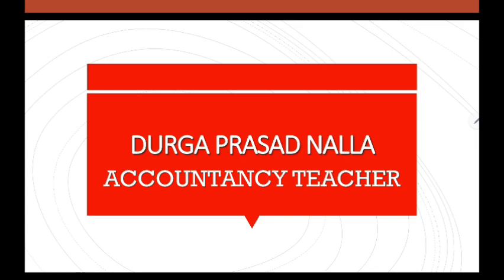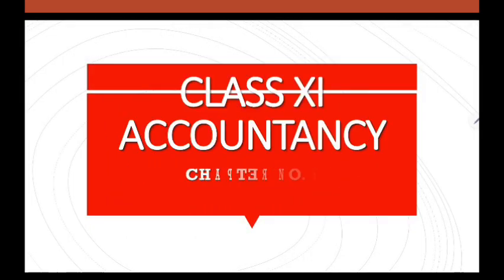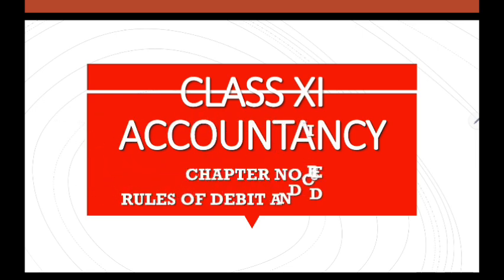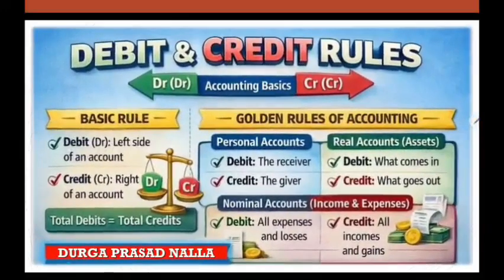Today our topic is chapter number 6 of class 11 accountancy, rules of debit and credit. I repeat, rules of debit and credit. Here, mainly when we are doing rules of debit and credit, we are going to learn about how many approaches are available for recording of transactions.